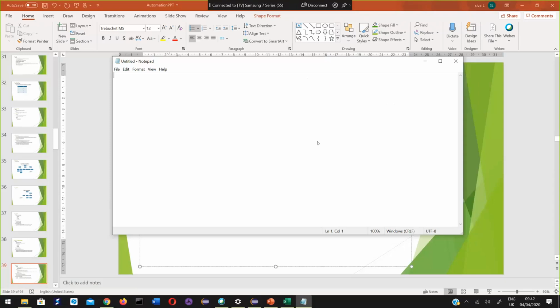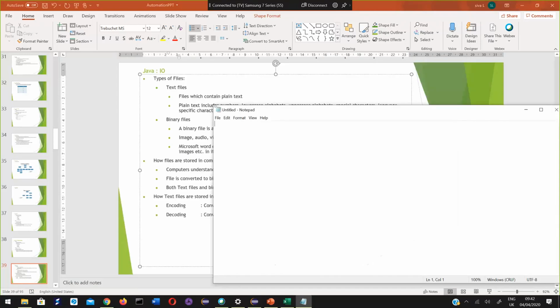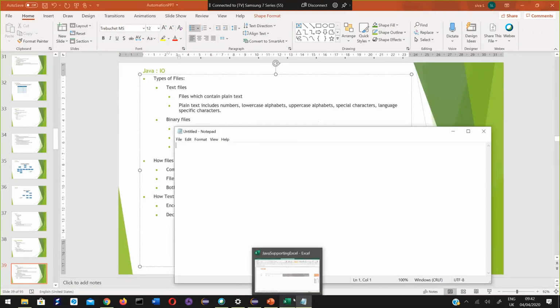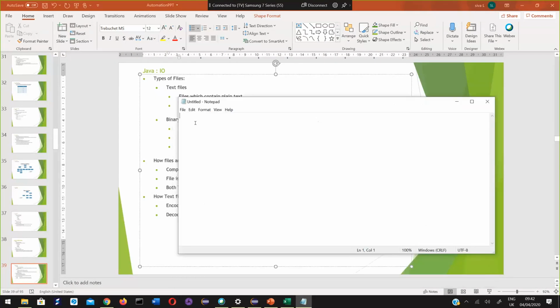And all other files which cannot be accessed using notepad are called binary files. Examples for binary files are your Excel, your Microsoft Word document, your MP3 files, your video files, your exe files. Whatever cannot be read using notepad is called a binary file.